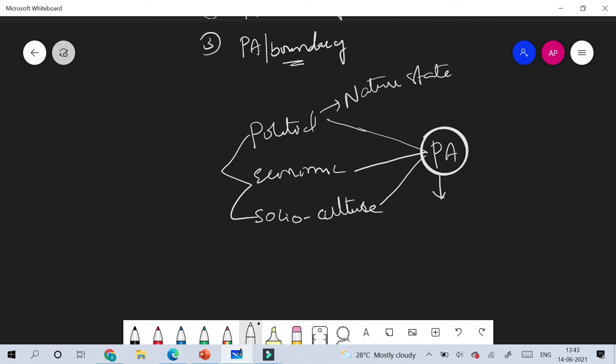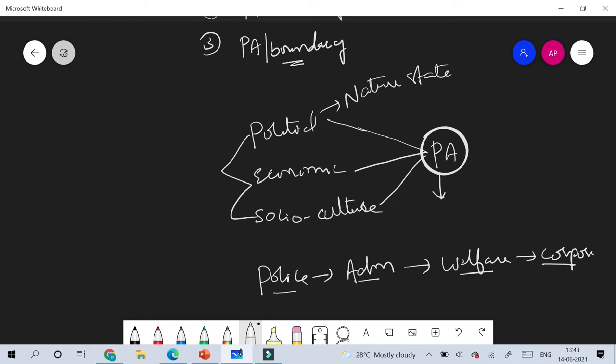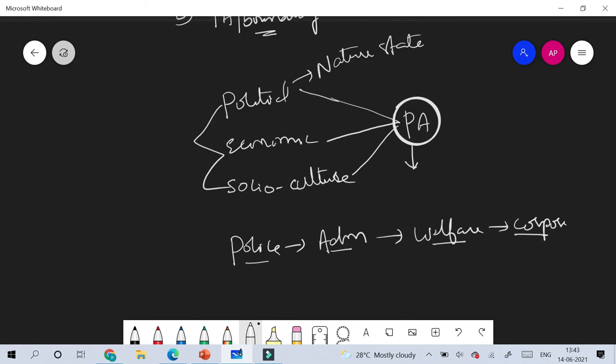So the state has emerged from a police state to an administrative state, to a welfare state, to a corporate state. In each of these transitions, the state is concerned with certain activities. The state has its own functions, and all the functions of the state are nothing but the functions of public administration.